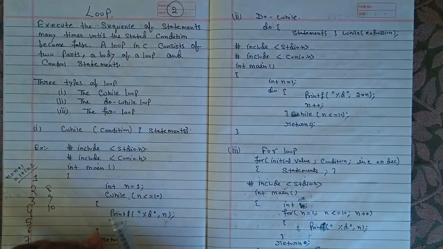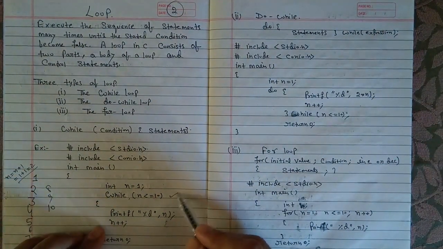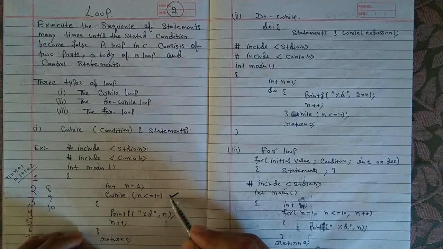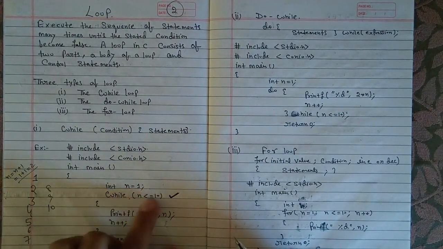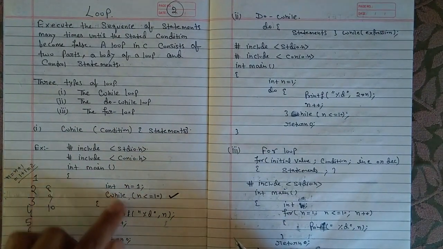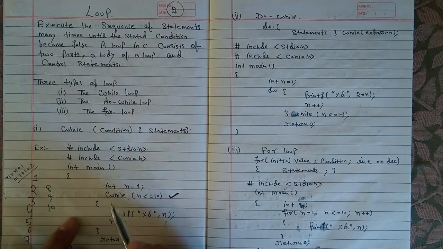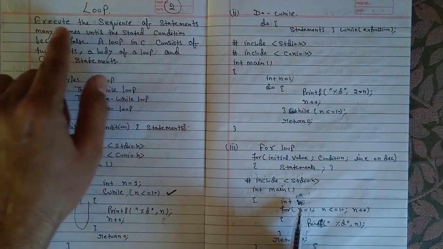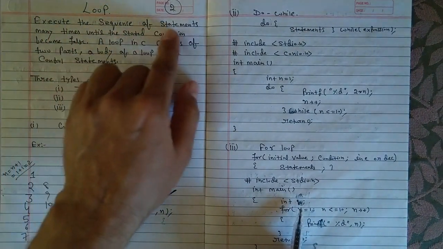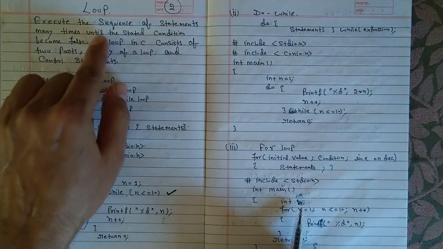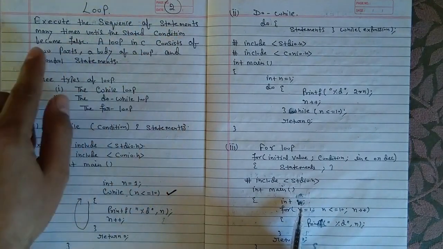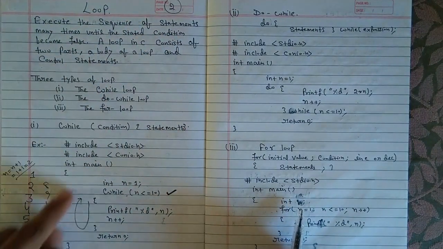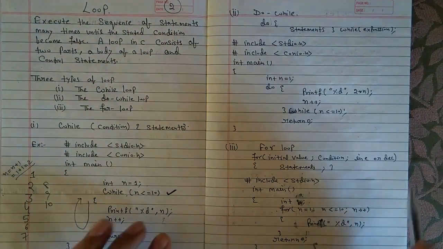Here we have used while only here. Every time your compiler is working like this. Why? Because it executes the sequence of statements many times until the stated condition becomes false. So it will continue to work.